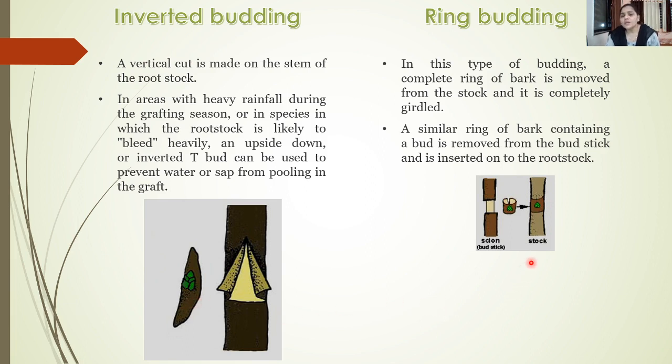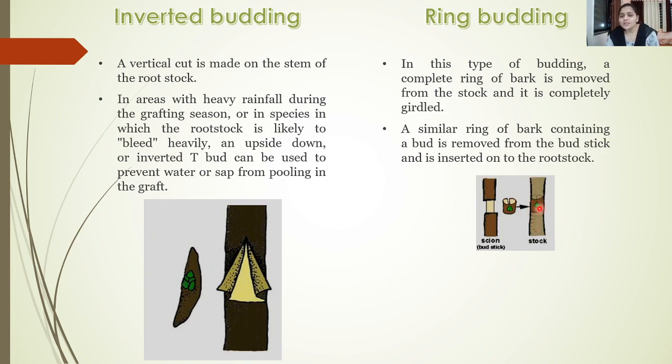And the third method is called ring budding. In this type of budding, a complete ring of bark is removed from the scion or the bud stick, or from the plant which we want to graft on some other plant. So this is the root stock. Again here also a ring shaped bark has been removed, and the ring shaped bark of this scion is placed on this stalk.